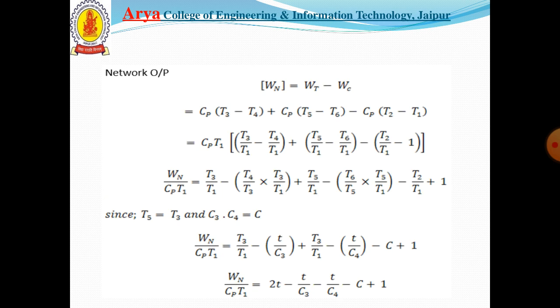Net work output equals the turbine work minus the compression work. We obtain the turbine work by adding the work at turbines 1 and 2 and subtracting the compressor work.